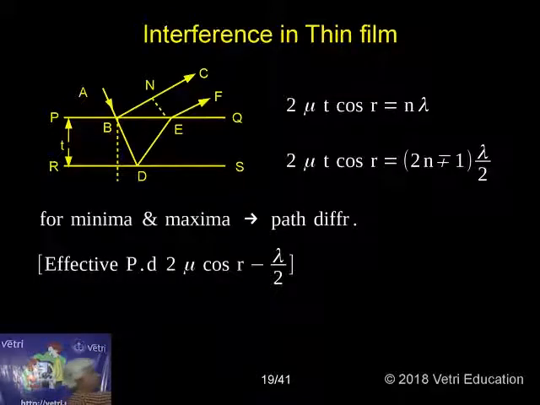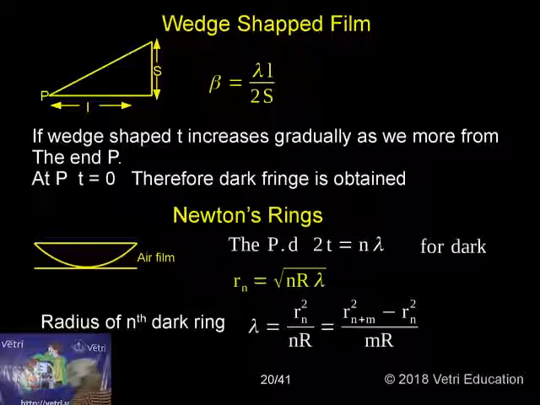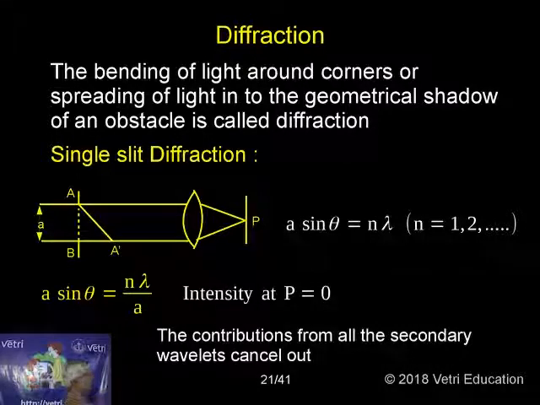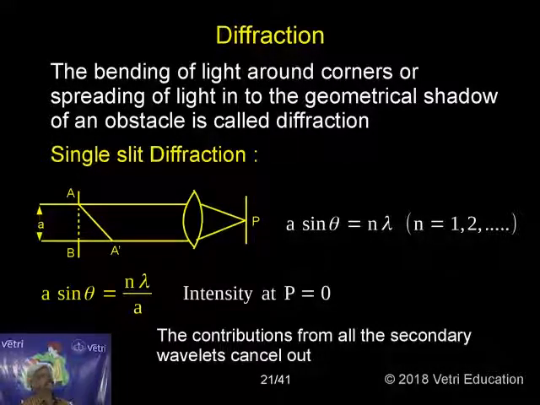Interference in thin film, just now we have seen the wedge-shaped film. This completes your interference, and tomorrow we will see the next topic.